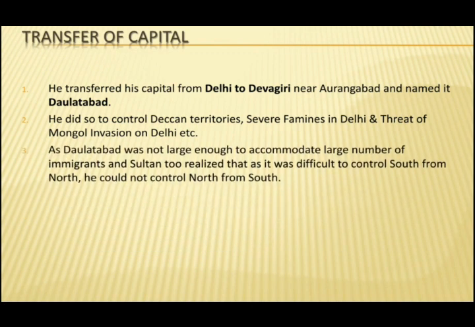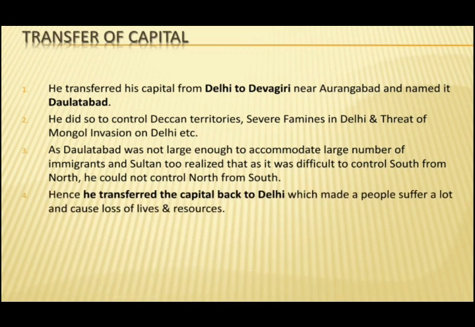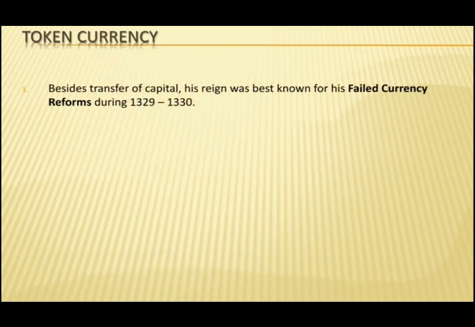As Daulatabad was not large enough to accommodate a large number of immigrants, and the Sultan too realized that as it was difficult to control the south from the north, he could not control the north from the south. Hence he transferred the capital back to Delhi, which made people suffer a lot and caused loss of lives and resources. The next project was his introduction of token currency.